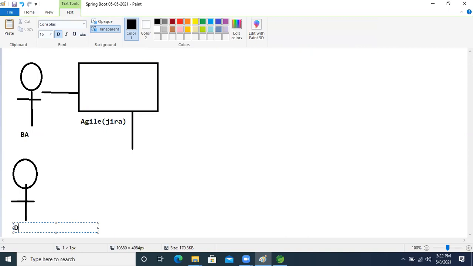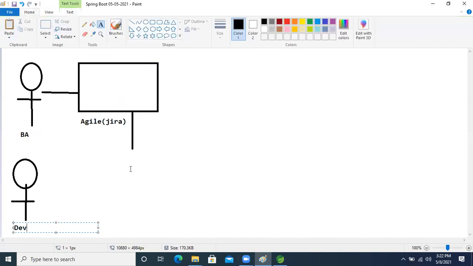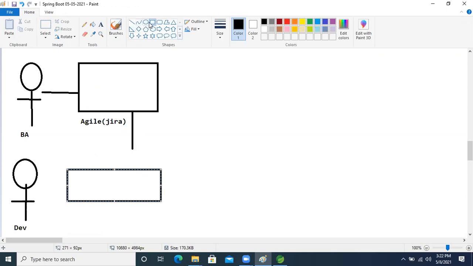This is the developer. In the developer, what will the developer do now? The developer will read the document and write the code on their machine. So think about that, this is the developer machine.